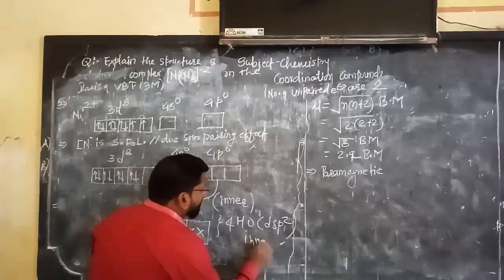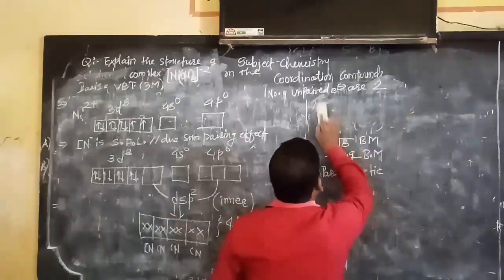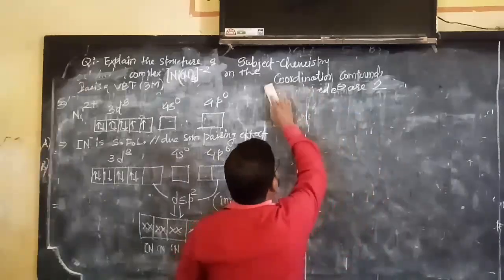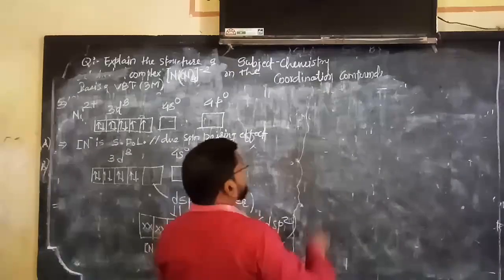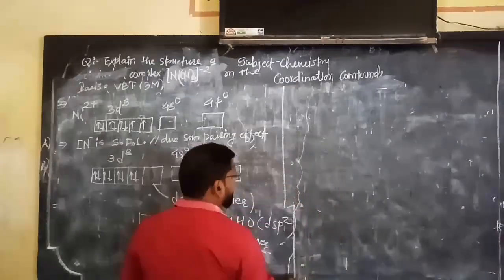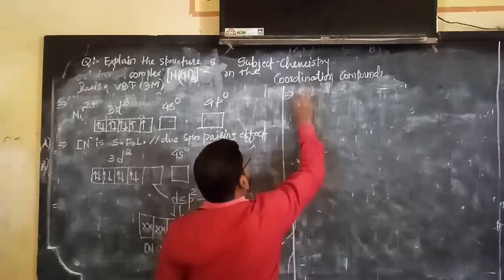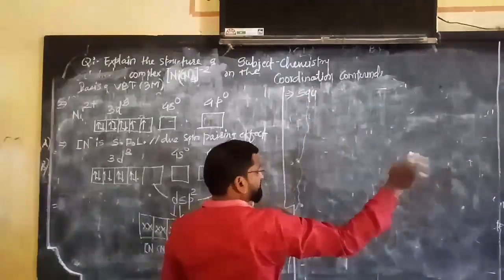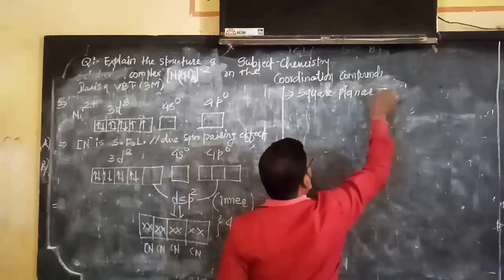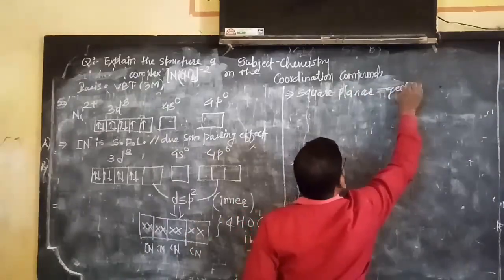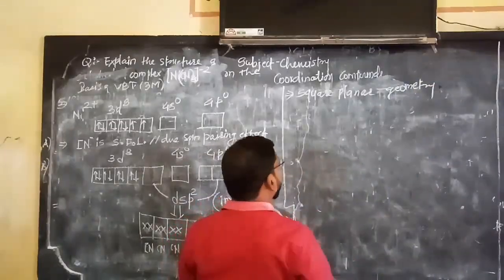Inner complex. Now no doubt the geometry will be changed. How will the geometry be changed? See here, the geometry will become square planar geometry.